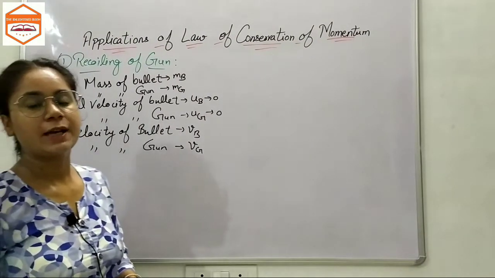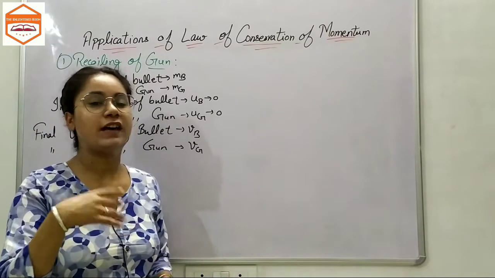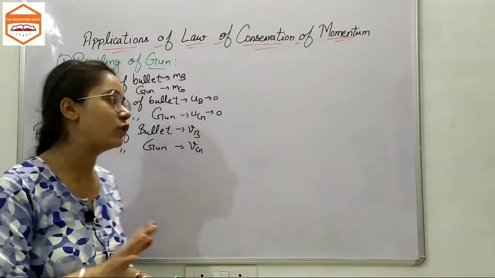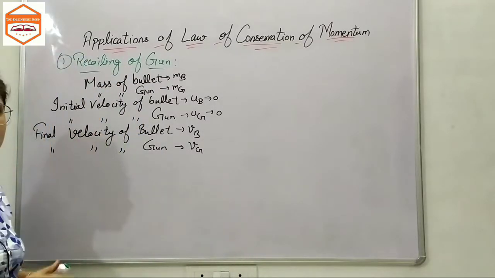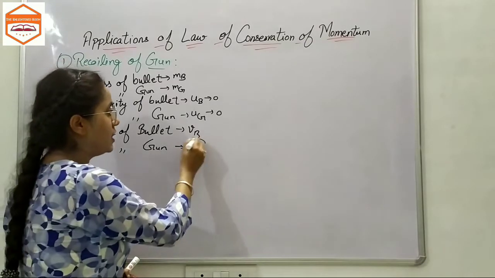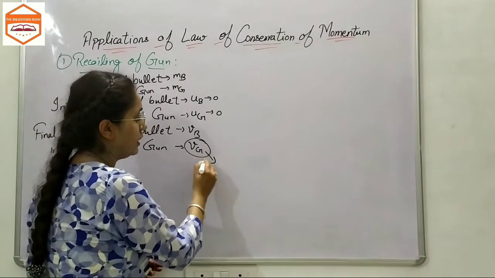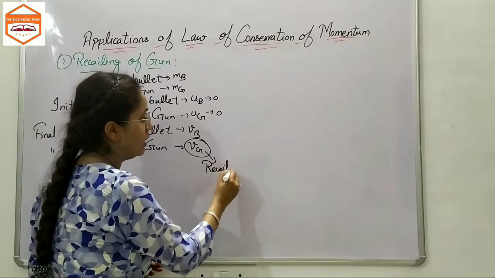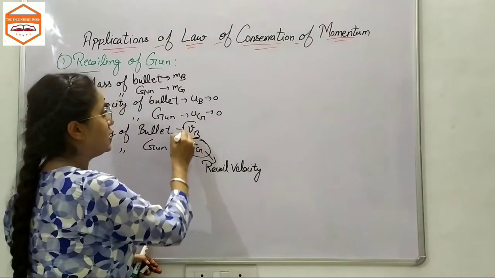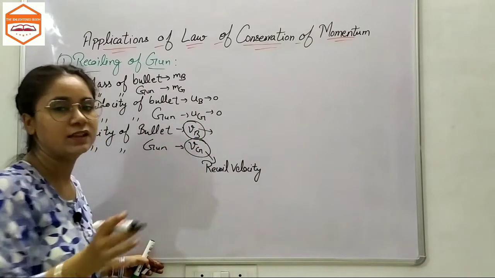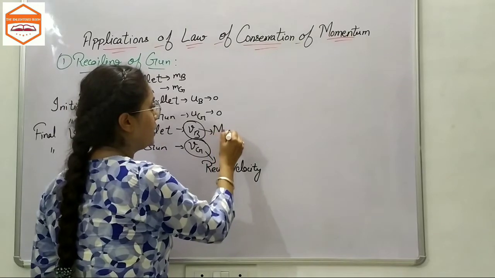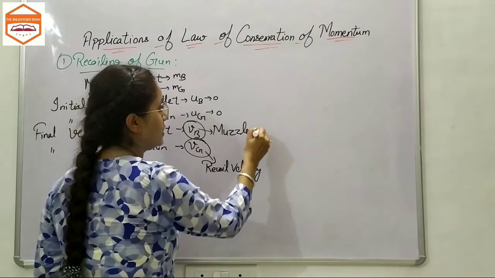Now in the exam you could be asked to find the muzzle velocity or the recoil velocity. Recoil velocity would be of the gun, it is sure. Recoil velocity would be the final velocity of the gun. Now what is muzzle velocity? Muzzle velocity is the velocity of the bullet which has been fired from the gun.